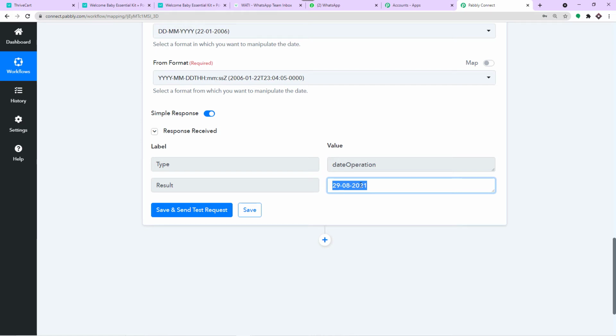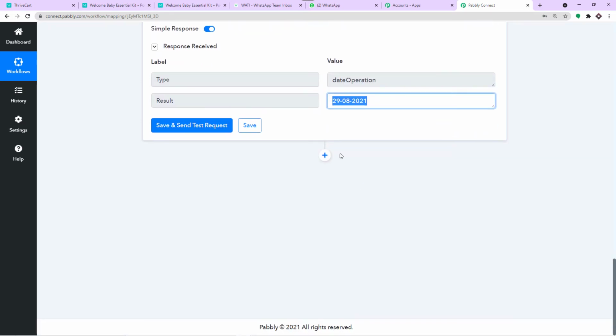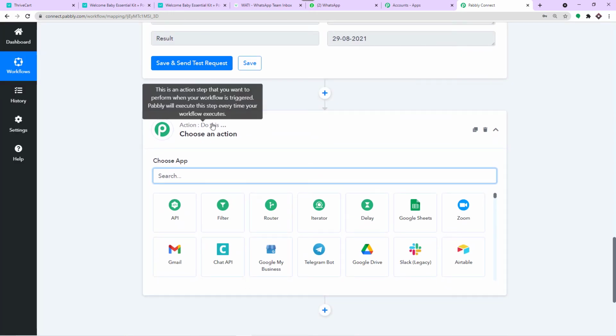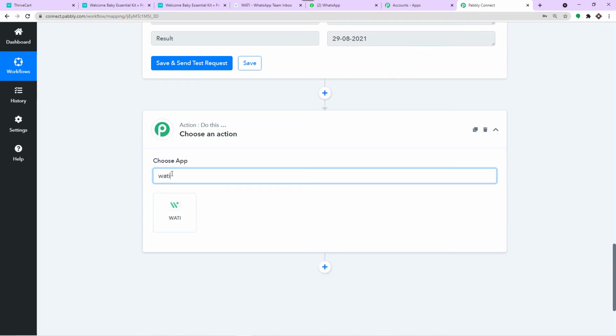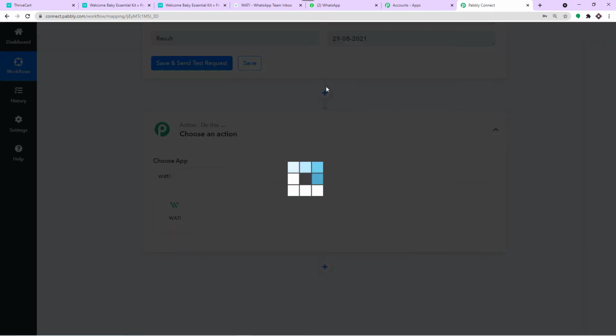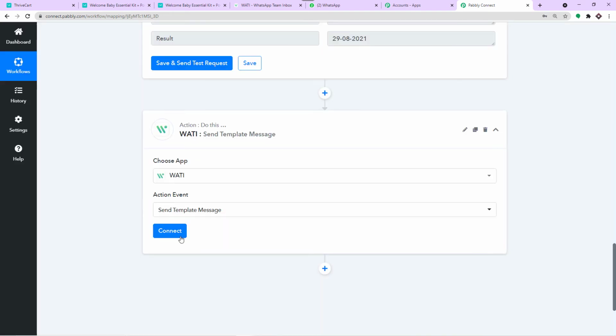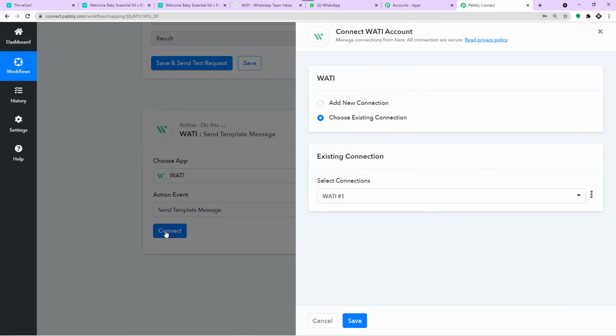Now we are going to compose a message on WATI. To compose a message, we will be using a template. Let's deal with the template later. Let me first introduce WATI. Now in the action event, how about we make it send template message? Why template message? As I mentioned, I will tell you later.